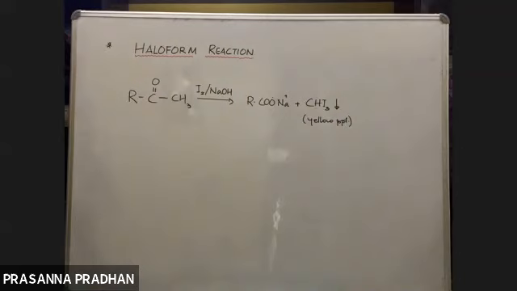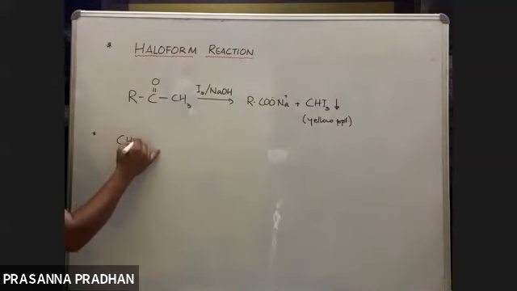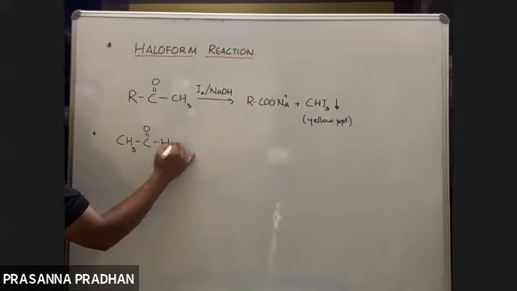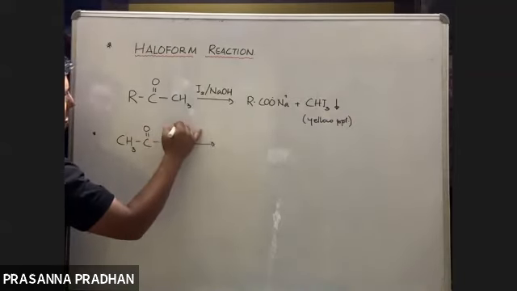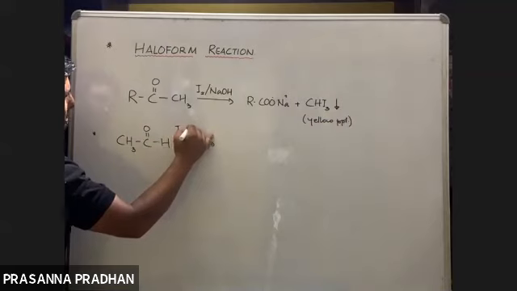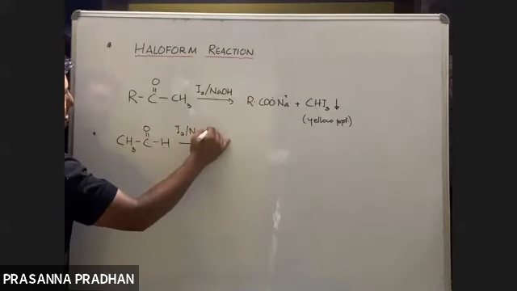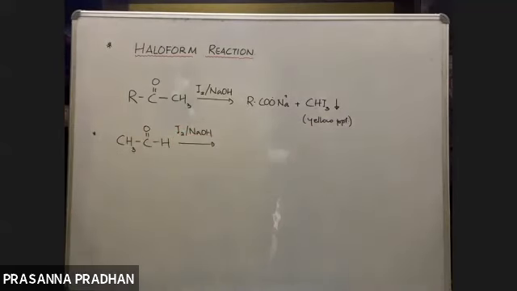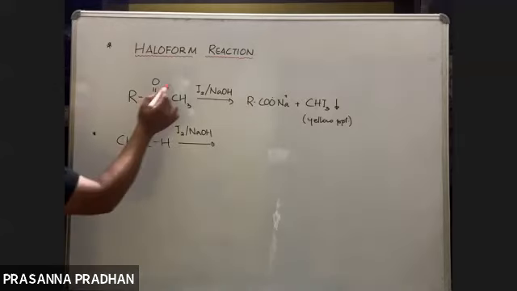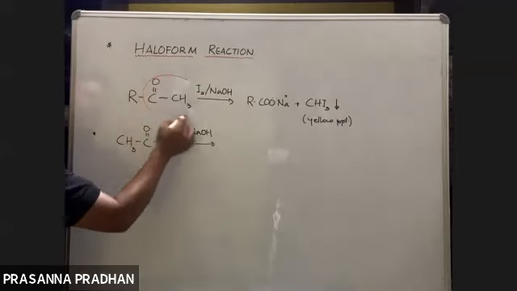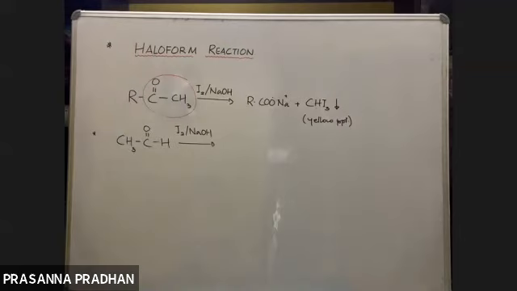Let us see some examples. Try to do this on your own now. So CH3, C double bond OH. First of all, have a look and tell me whether it responds to a haloform reaction or not. Obviously, the necessary functional group which must be present for the haloform reaction is the keto-methyl group.